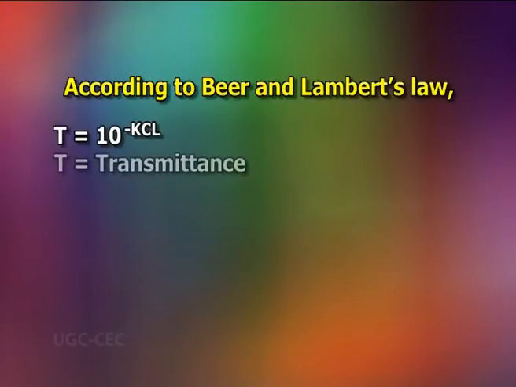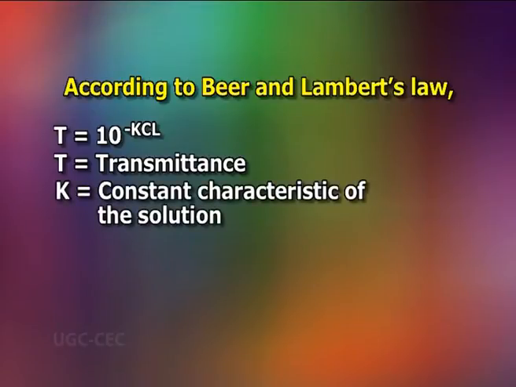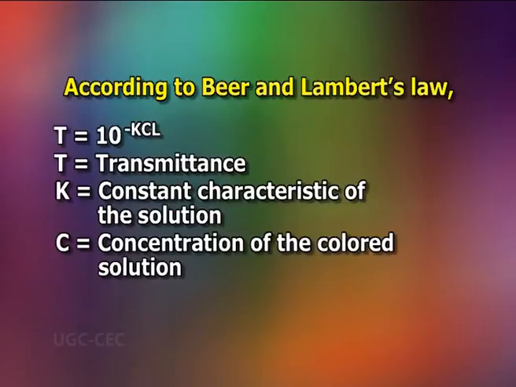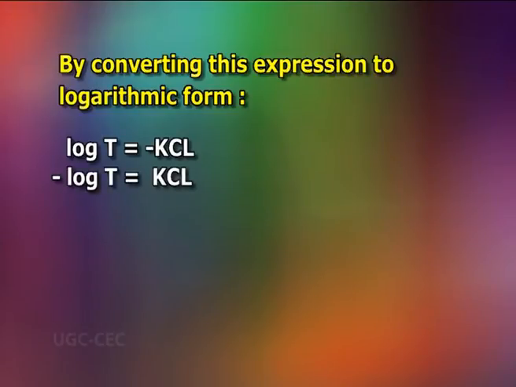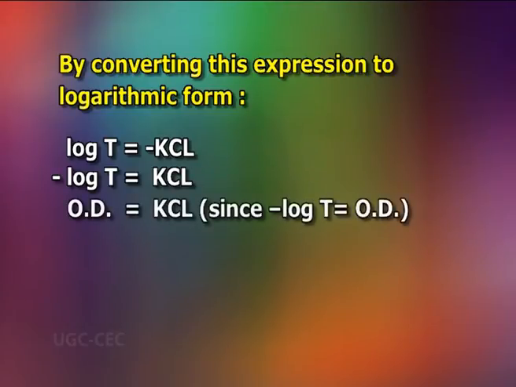According to Beer and Lambert's law, T is equal to 10 raised to minus KCl, where T is transmittance, K is a constant characteristic of the solution, C is the concentration of the colored solution and L is the path of light through the colored solution. By converting this expression to logarithmic form, log T is equal to minus KCl. Therefore, minus log T is equal to KCl. OD is equal to KCl, since minus log T is equal to OD.